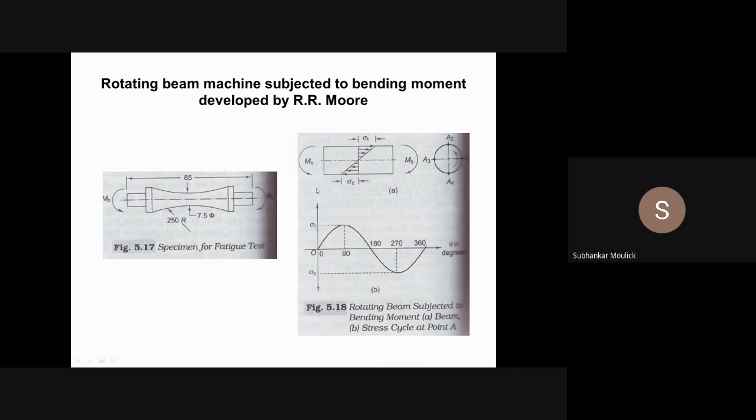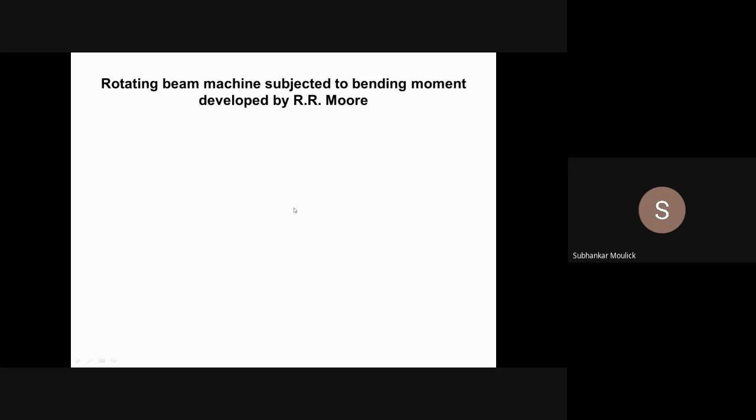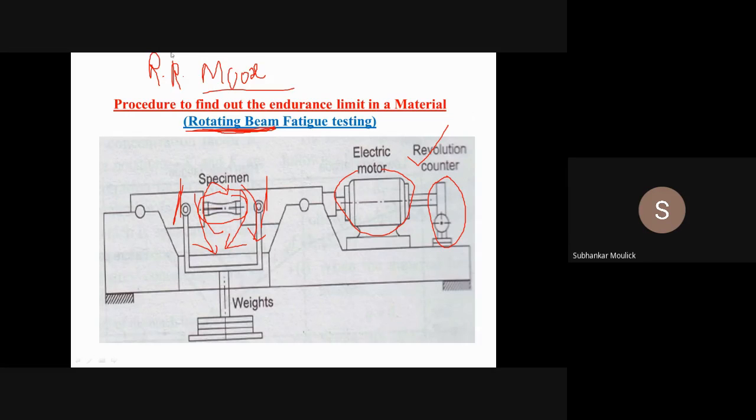Fine. If I apply a bending moment about the middle point, then this component will be rotating continuously. So what is happening? It is completely rotating due to the presence of a stress, and that stress is nothing but bending stress. So the magnitude of that particular stress can be found out by the bending equation, that is sigma equals M into y by I.